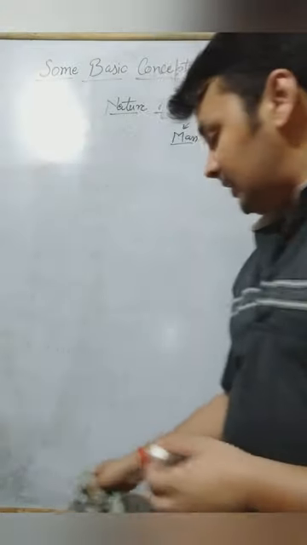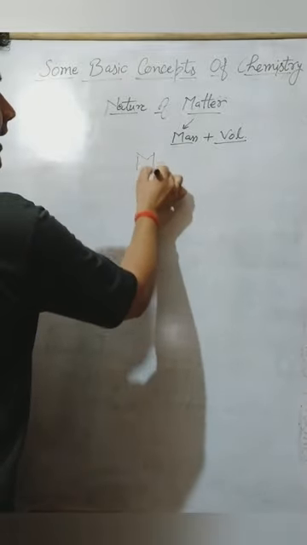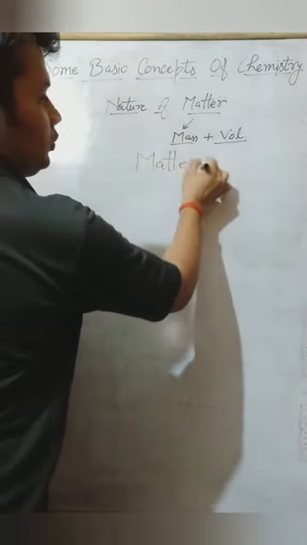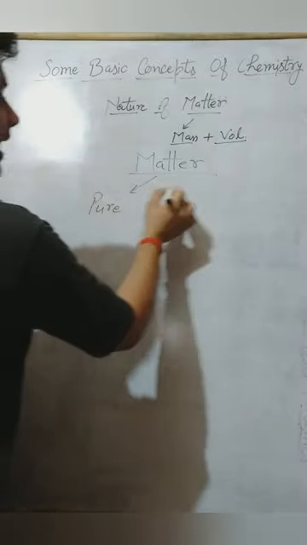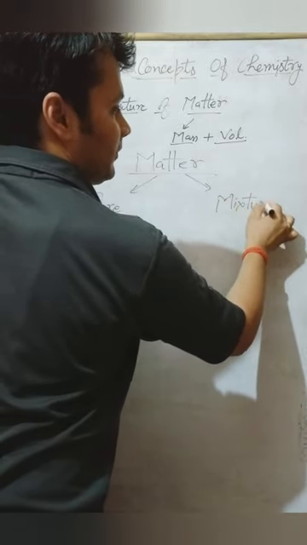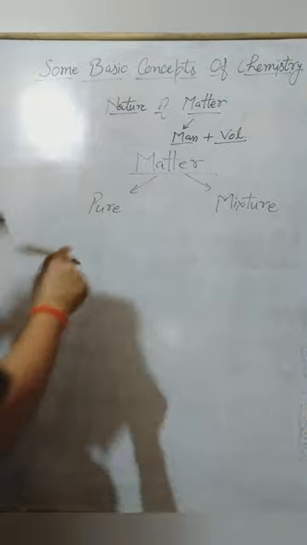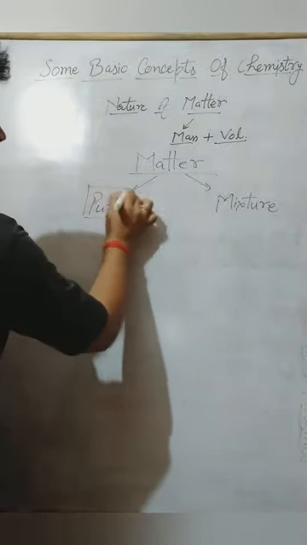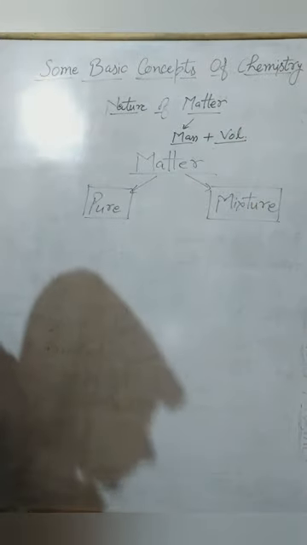Matter is of two types. Any matter can be classified into two groups: pure substances and mixtures. Simultaneously I will tell you the properties also, what substances can be considered as pure substances and what can be considered as mixtures.